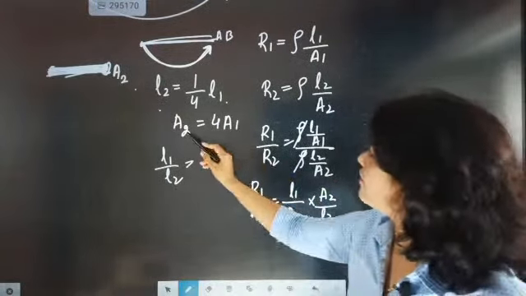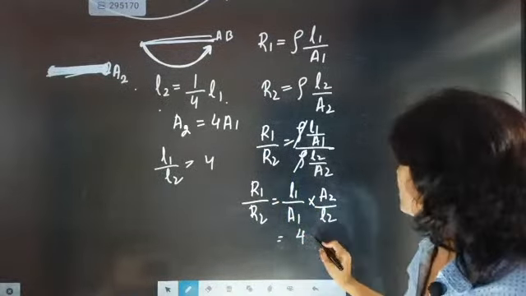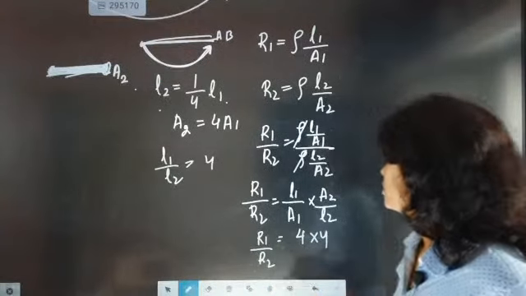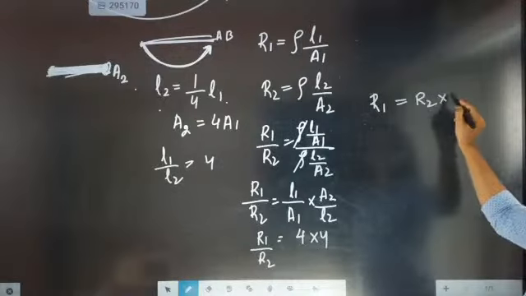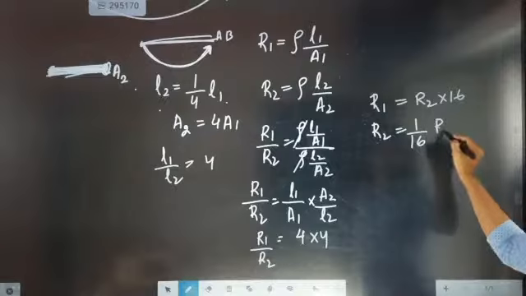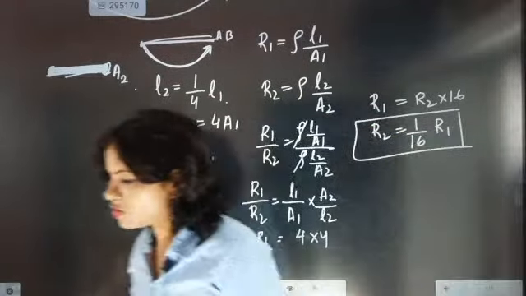Now A2 by A1 will also be coming as 4. So R1 by R2, exactly R1 equal to R2 into 16. So the new resistance will be 1 by 16th of the old resistance.